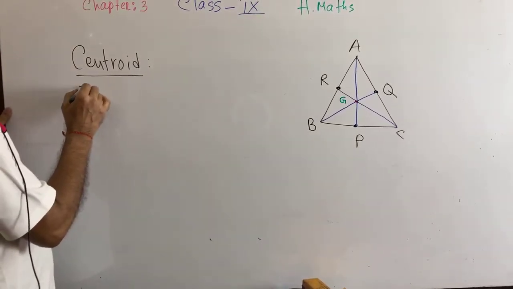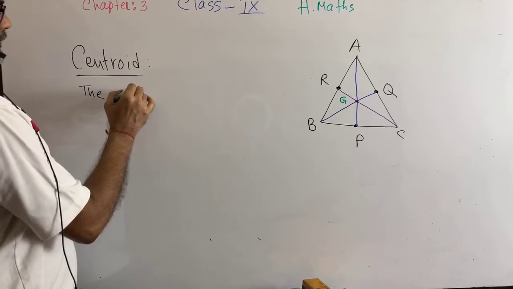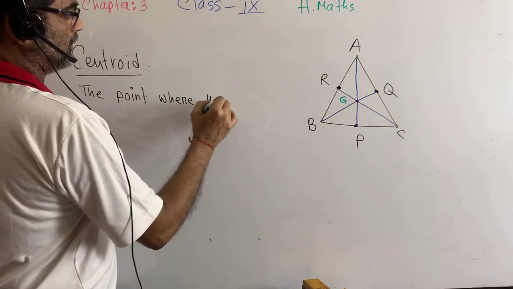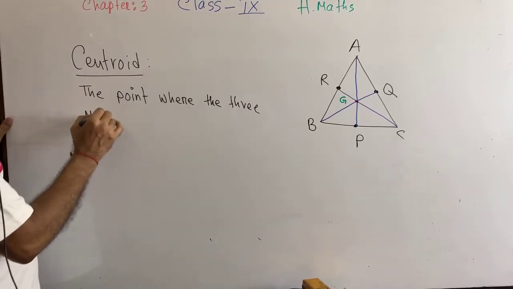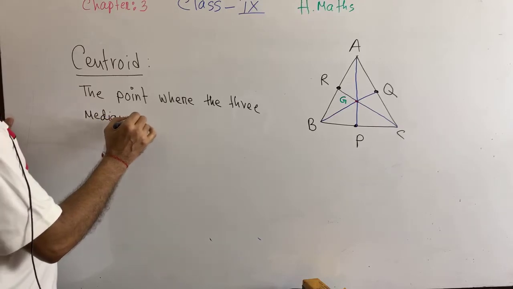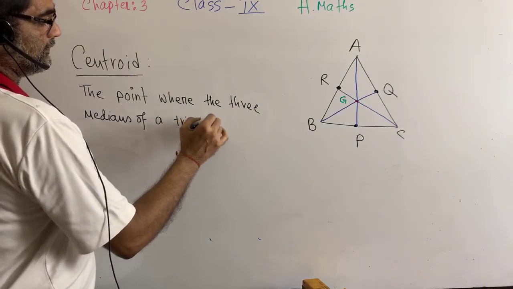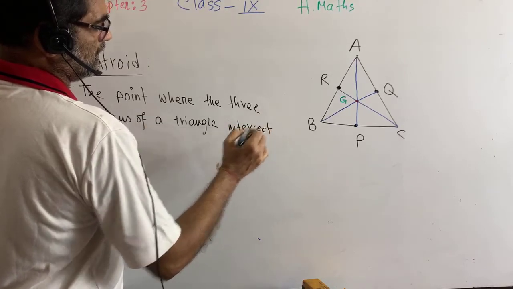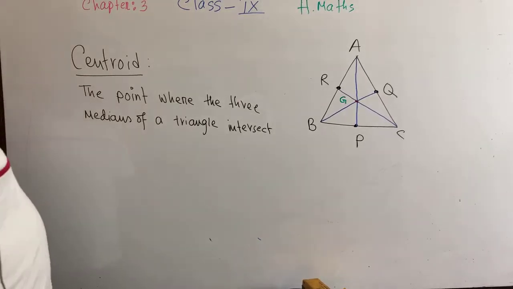Write down: the point where the three medians of a triangle intersect. Okay, have you got it?